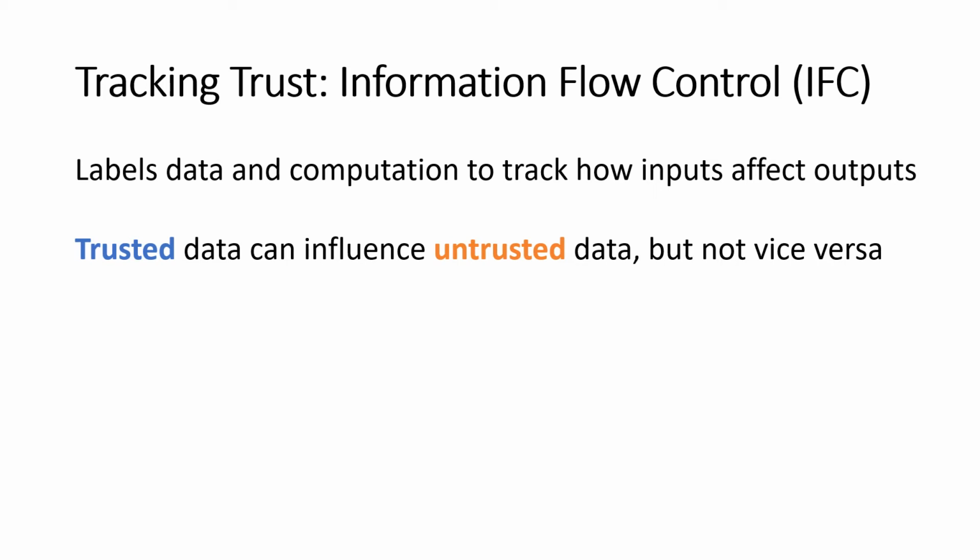One really nice property about IFC is that we can check it with a type system. By checking it with a type system, we're able to ensure that it gives us composable security guarantees. So we've had the first half of the style of security guarantee we want, which is that we're going to be able to compose contracts together and enforce security across the entire application. Now let's see how we can use IFC on our bank example.